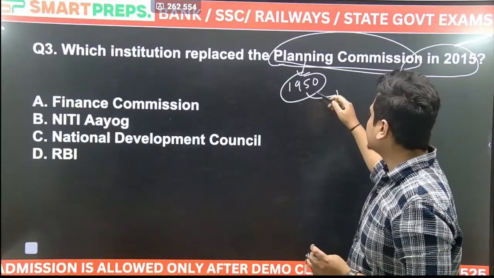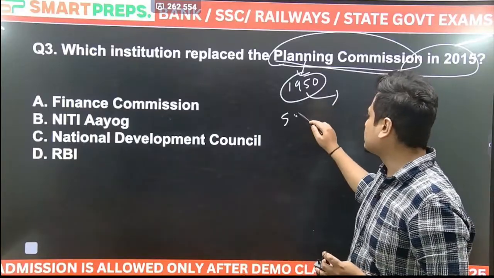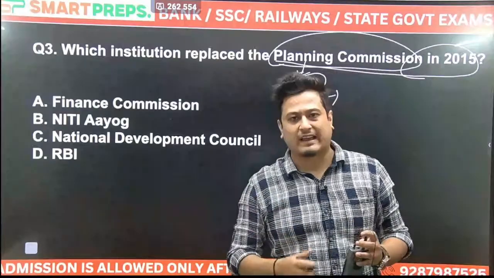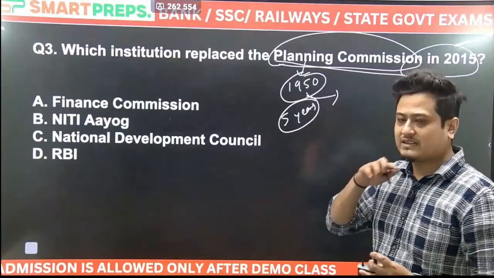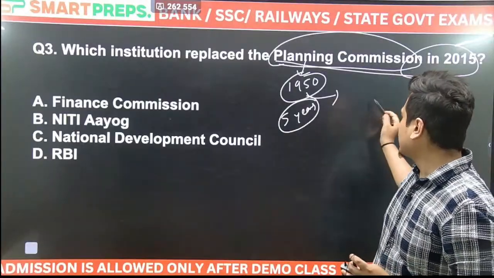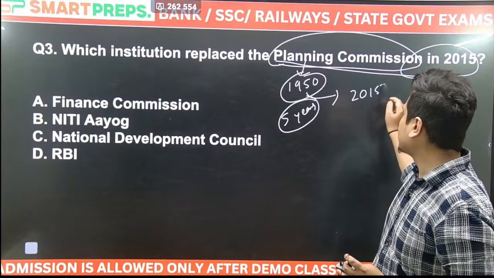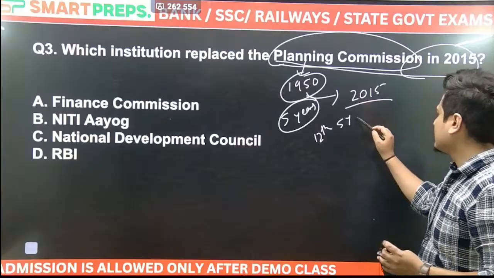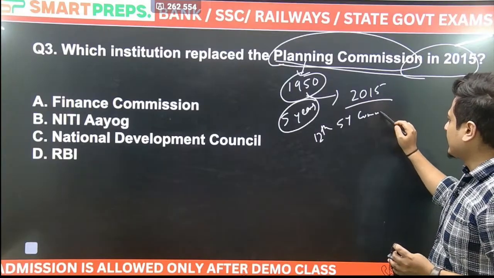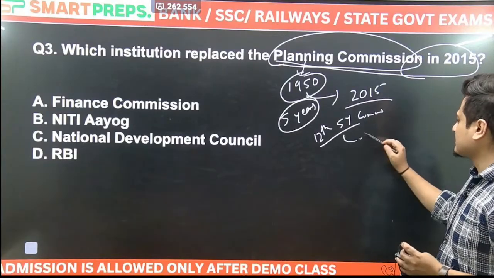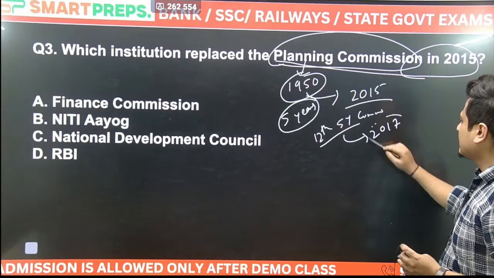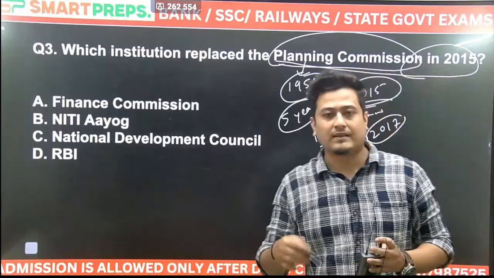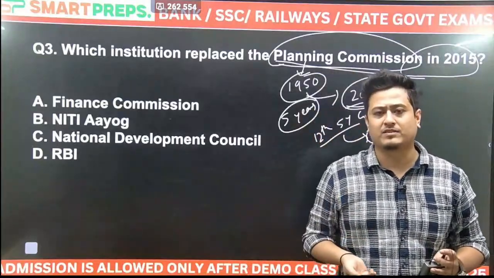तो 1950 से वो कमीशन चलता रहा 5 year के टर्म्स में, बीच में कभी इमरजेंसी के टाइम पे वो paused हुआ, again it continued. So 5 years terms के हिसाब से planning commission was going on. But in 2015, when the 12th 5-year plan was going on, these are important facts. It was supposed to end in 2017, but in the meantime, in 2014, a new government was formed, replacing the previous UPA government. NDA government was formed.